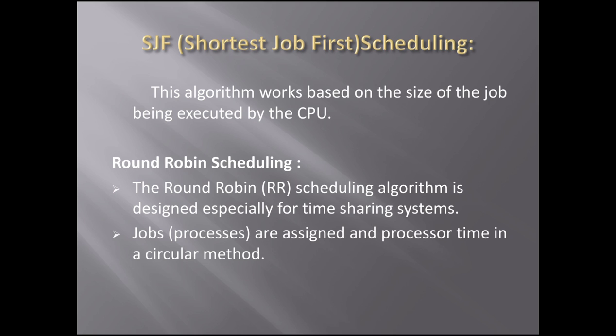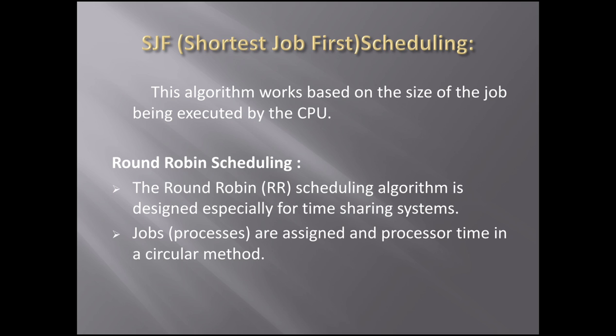The second one is SJF, shortest job first scheduling. Okay, this is the abbreviation of SJF. Note it well. This algorithm works based on the size of the job being executed by the CPU. This is how it can be explained: the shortest job is first. Here the computer considers a large and a short job, and it accepts the short job first to reduce the time.